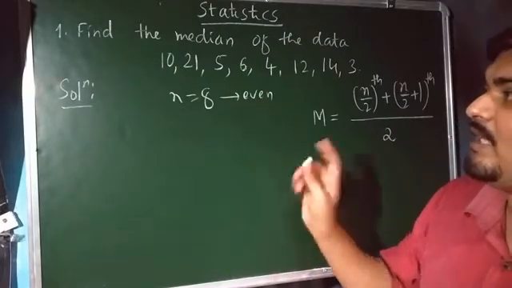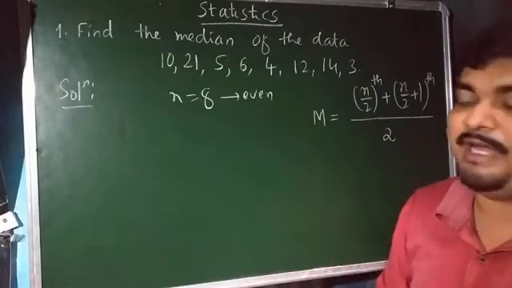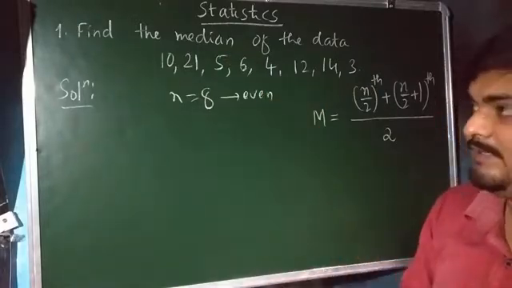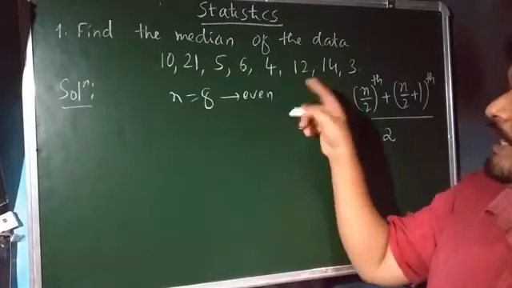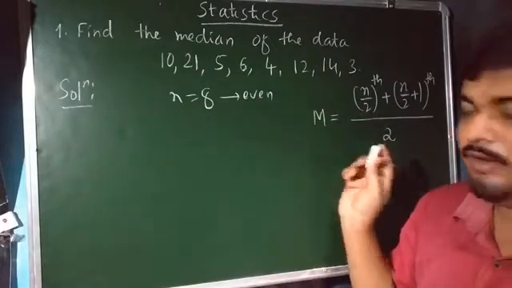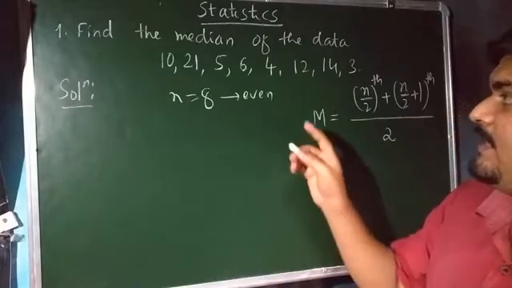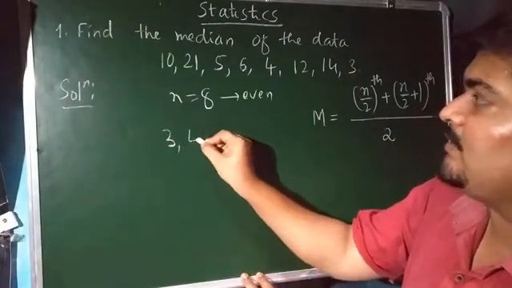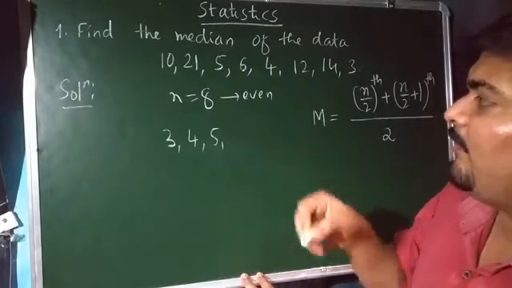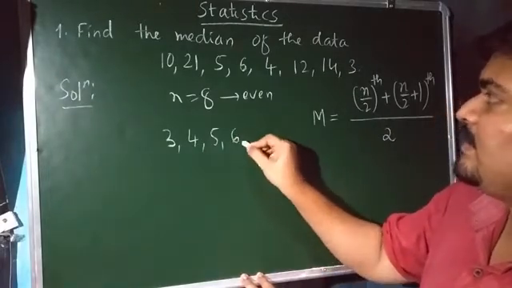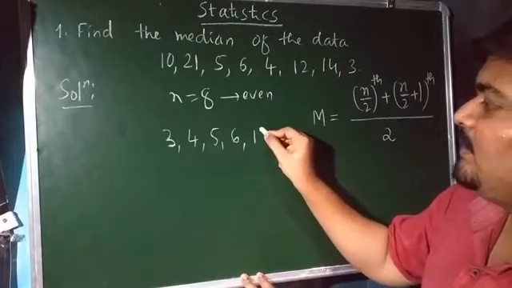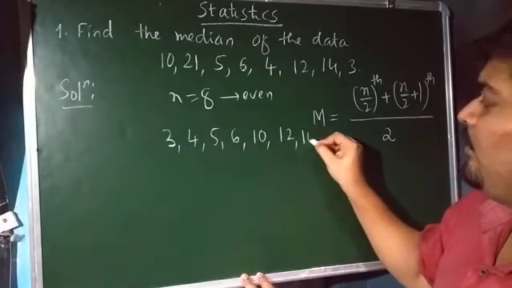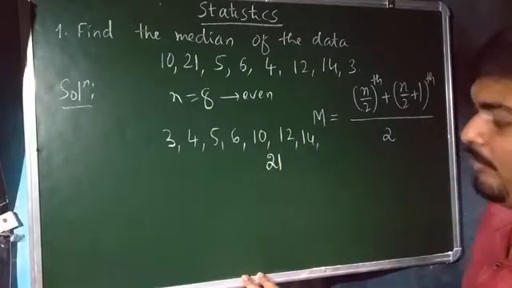And next task is to write the ungrouped data points either in the ascending order or in the descending order, isn't it? So let us try to write the data points in the ascending order. For the sake of simplicity, I am saying first entry is 3, next entry is 4, next entry is 5, next entry is 6, next entry that is 10, next entry that is 12, next 14, and the last entry is 21.